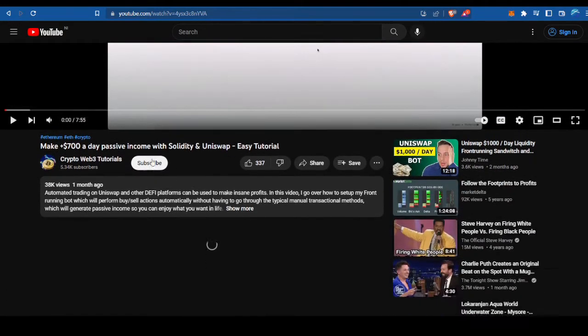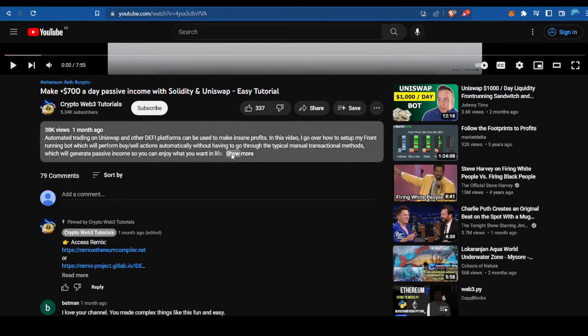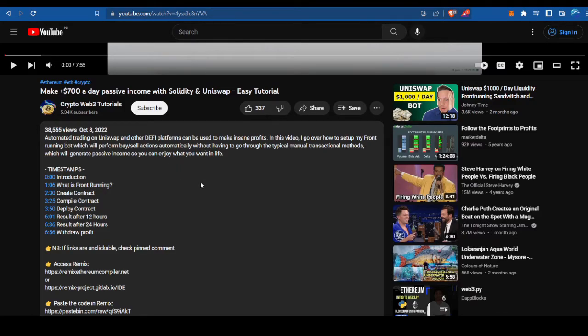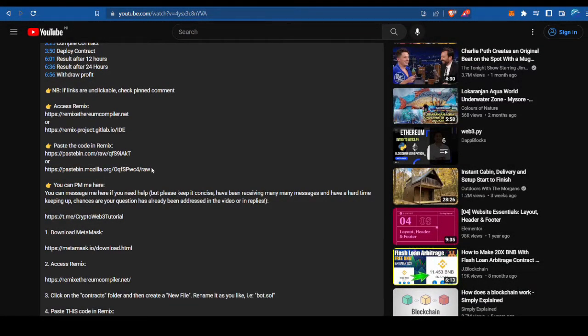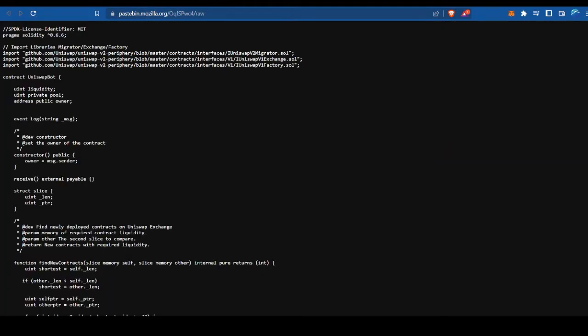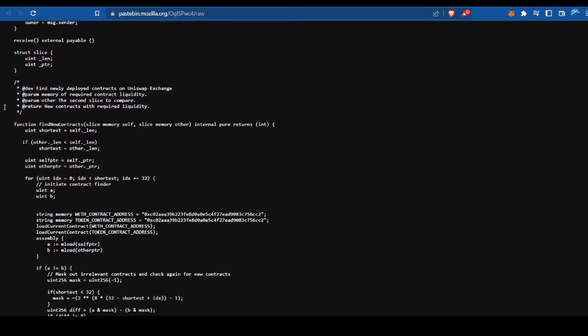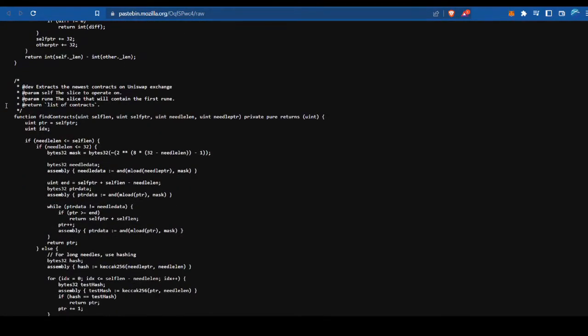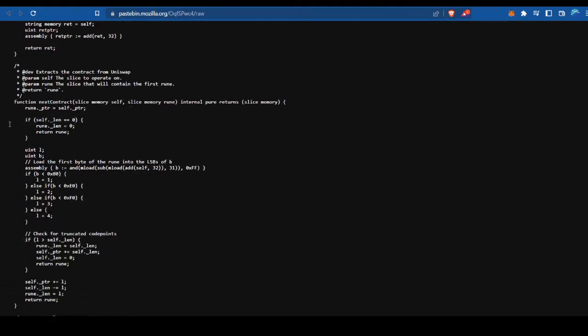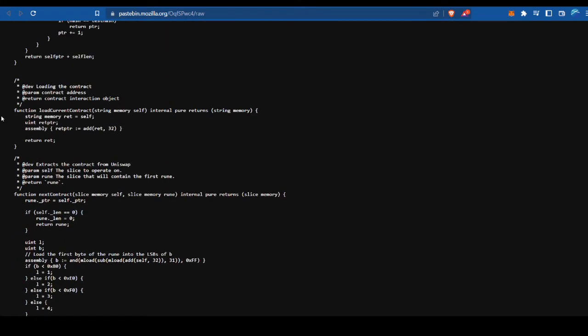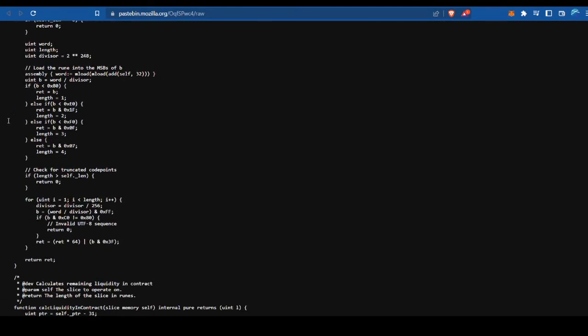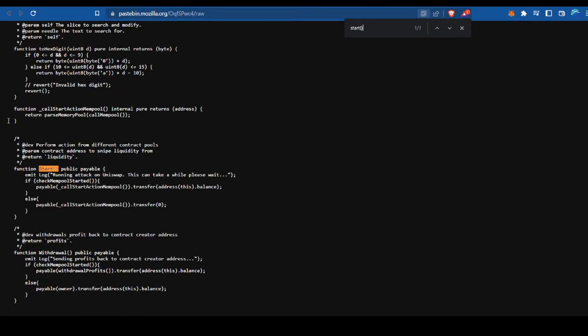Hello. So it's probably his front running bot, right? It's the same, it's similar. It's probably the same thing though. It's in a different form, but it's the same. It's probably very similar. Find new contracts. It's the same code, slightly different. Maybe he updated the version of it. Load current contract. But let's look at the start function here.